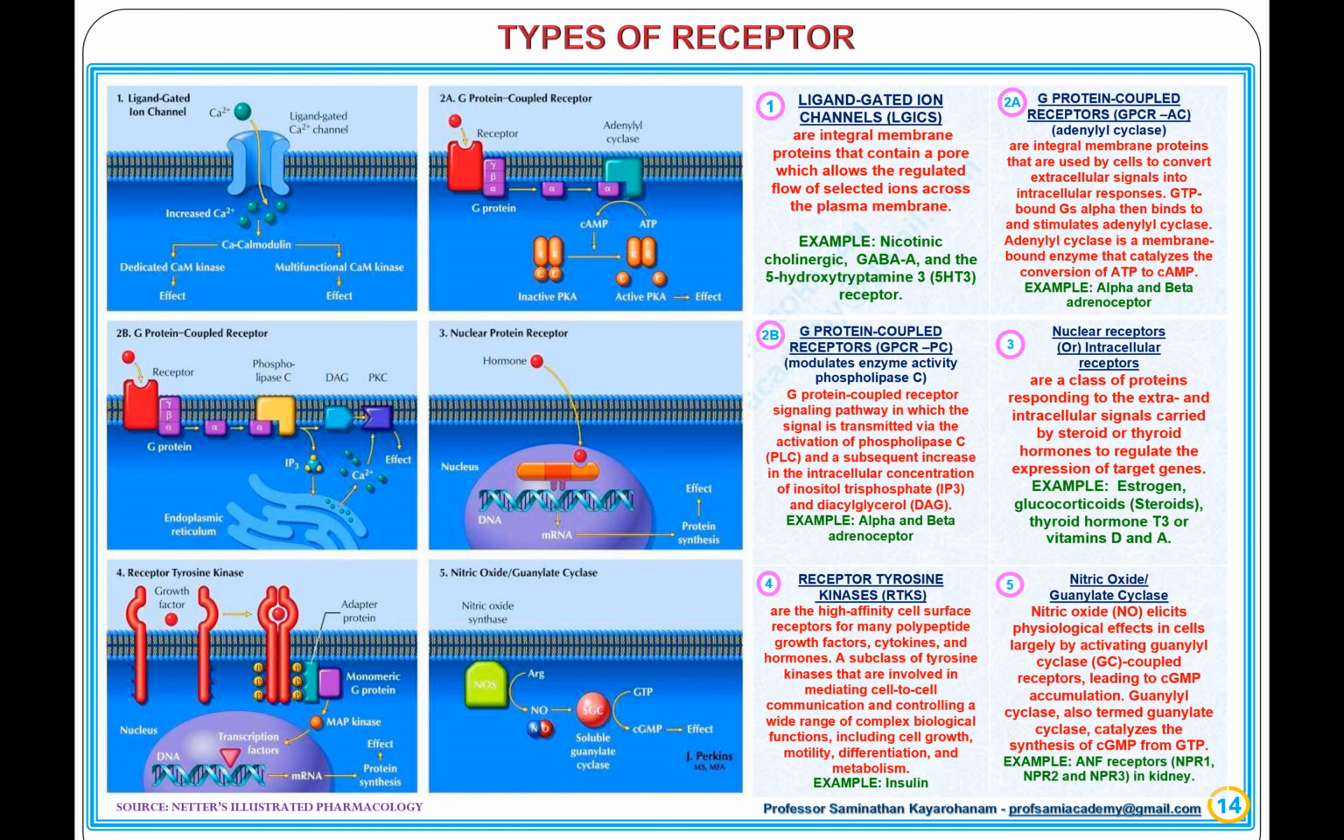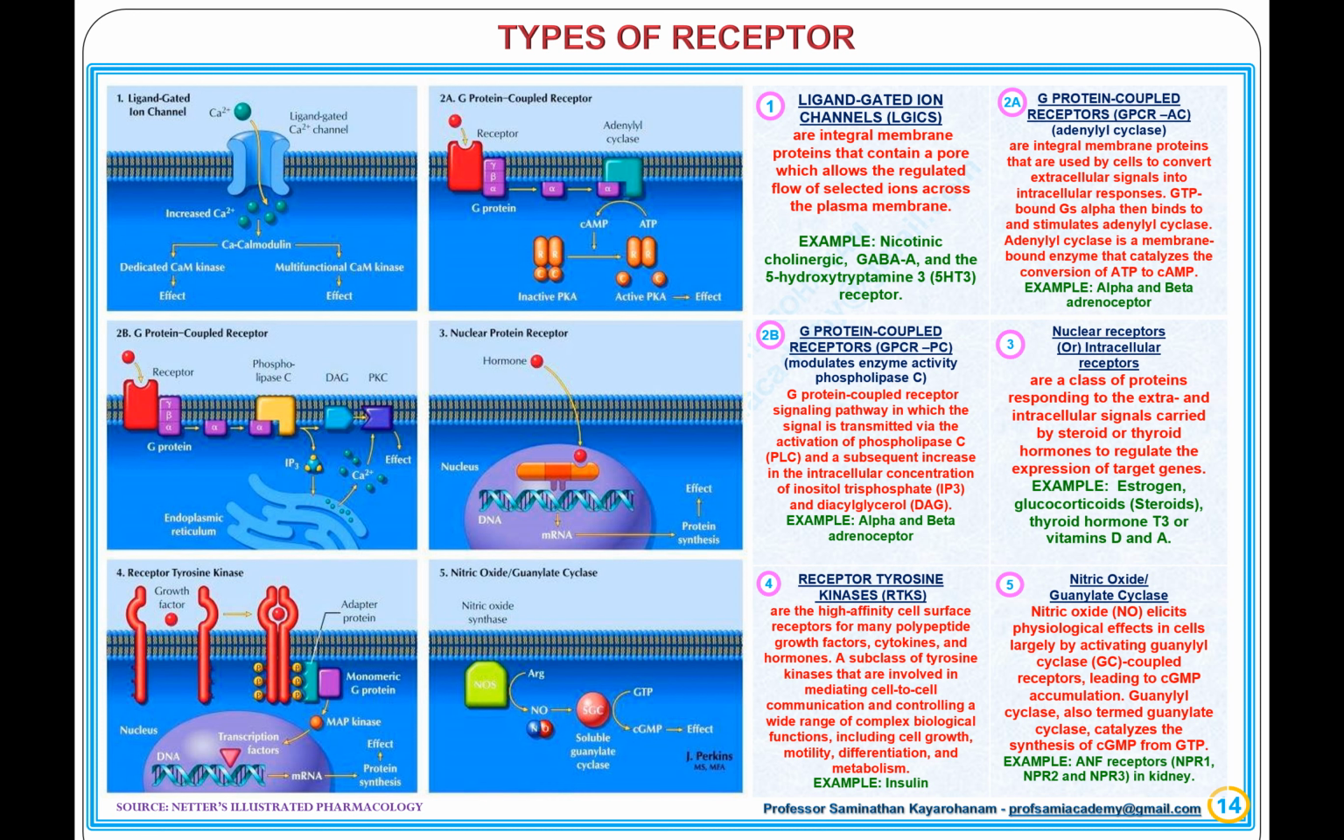4. Receptor tyrosine kinases are the high-affinity cell surface receptors for many polypeptide growth factors, cytokines, and hormones. A subclass of tyrosine kinases that are involved in mediating cell-to-cell communication and controlling a wide range of complex biological functions, including cell growth, motility, differentiation, and metabolism. Example, insulin. 5. Nitric oxide and guanylate cyclase.